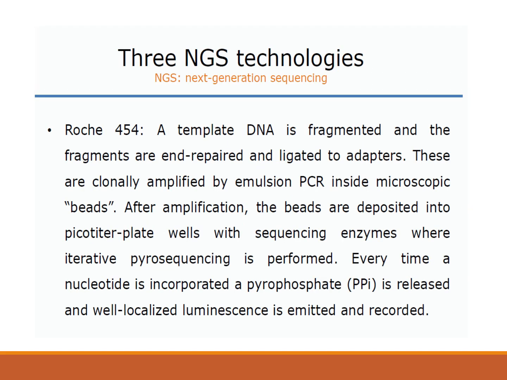There are three next generation sequencing platforms which are being used for RNA sequencing nowadays. One of them is Roche 454, which depends on the pyrosequencing principle. We have already discussed this 454 sequencer, and I have shown you the video also of how it works.